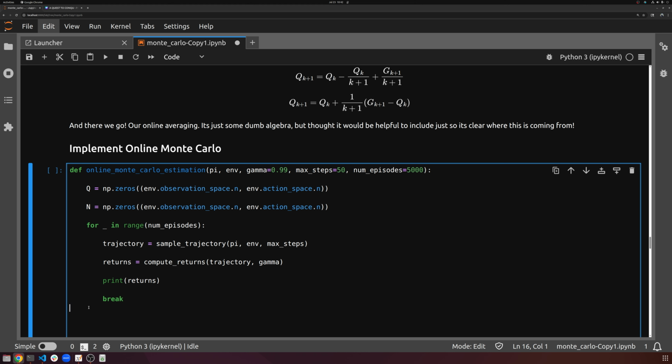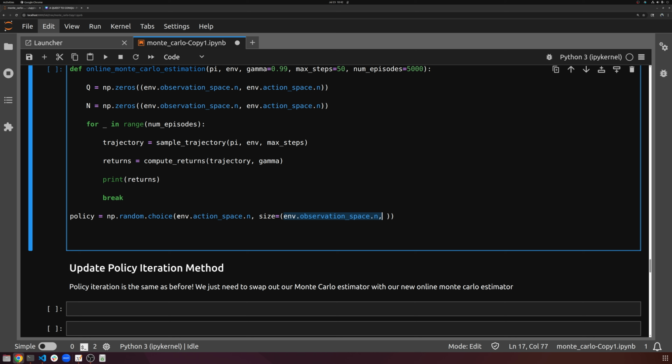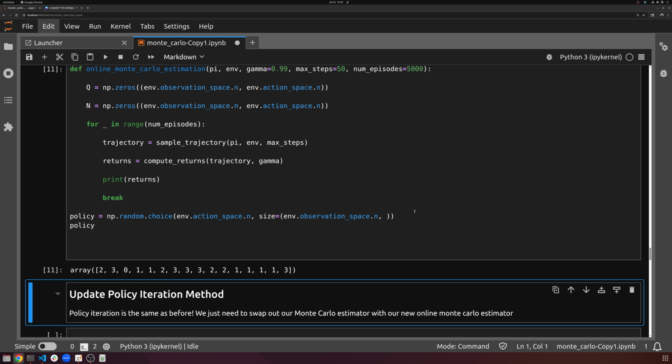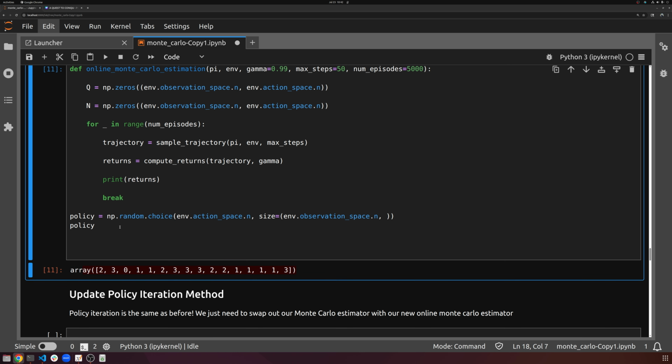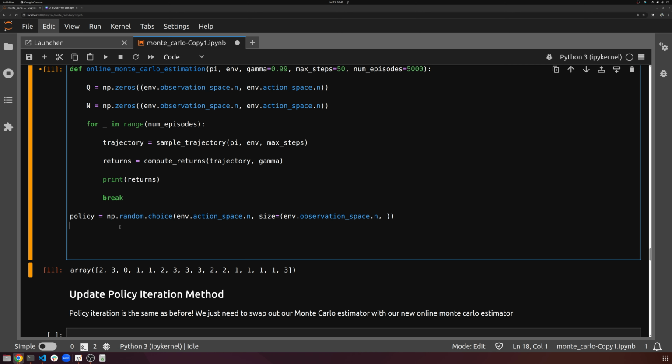There we go. Just sample a random policy here. So we're just saying for every single state in our action space, pick some random number between 0 and however many possible actions we have available to us. So there we go. That's our policy. If we look at it, there you go. That's our randomly sampled policy that will hopefully improve over time.